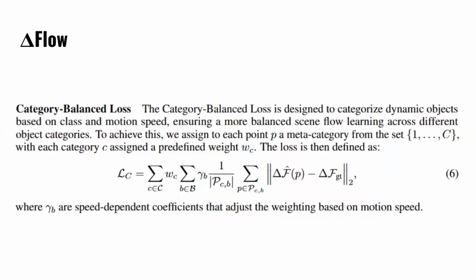Okay, one other thing that they did in this paper is they also incorporated a category-based balancing loss. And this is really interesting because I remember in last year's challenge, we actually suggested that somebody should do this, and we were surprised when none of the entries had done it. And so, DeltaFlow did include this, and it gives a nice 3 to 4% boost on pedestrians and vulnerable road users, which is very nice.